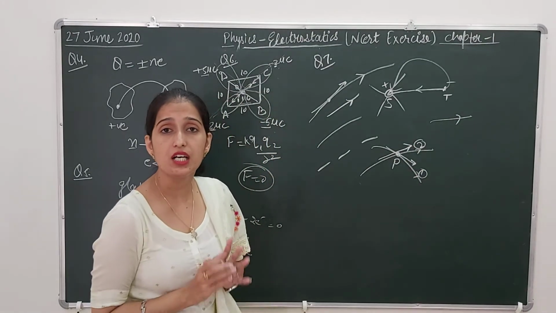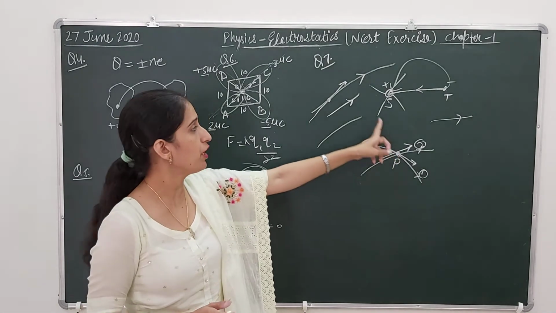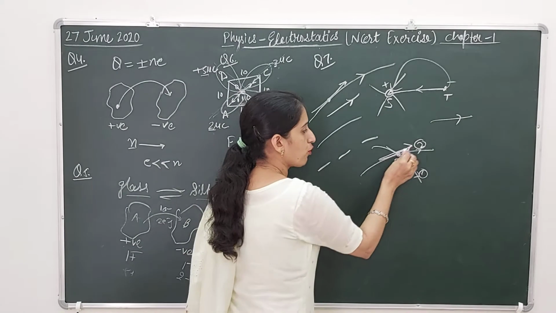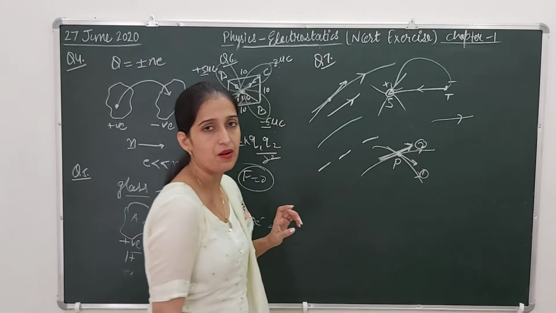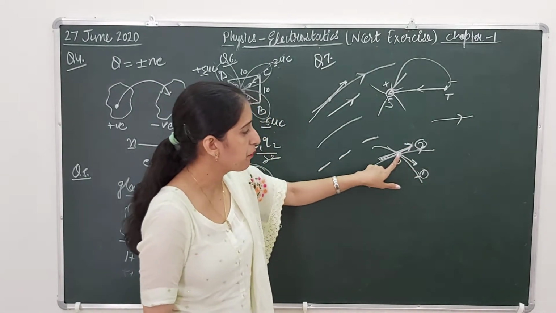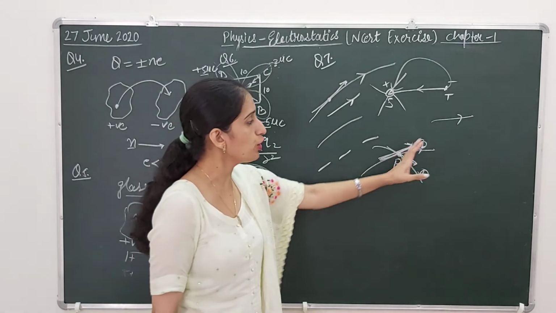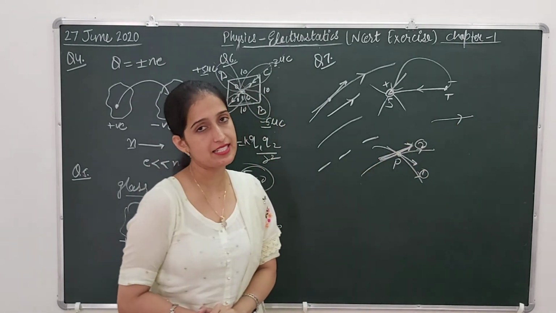Whenever we have a curved electric field line, and at any point we want to find out the direction, we are going to draw a tangent there. If I draw a tangent here, it will be the direction of electric field. According to line 1 at point P, direction of electric field is this. According to line 2 at point P, direction of electric field is in this direction.